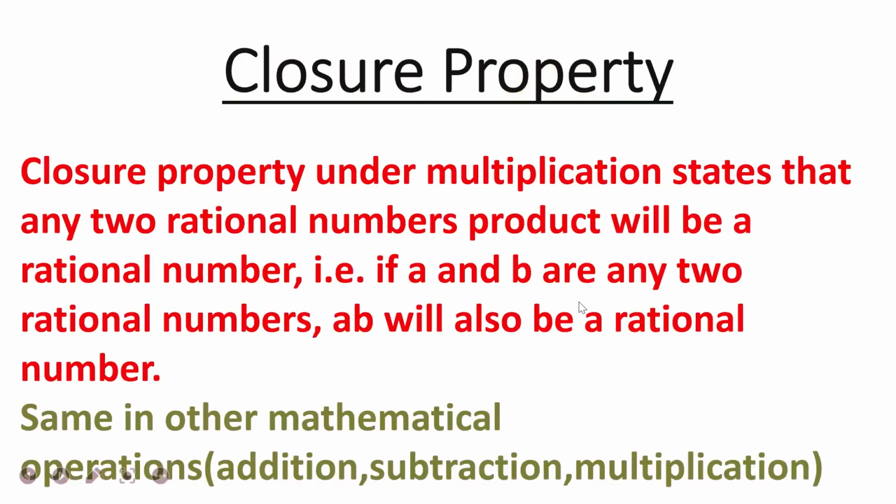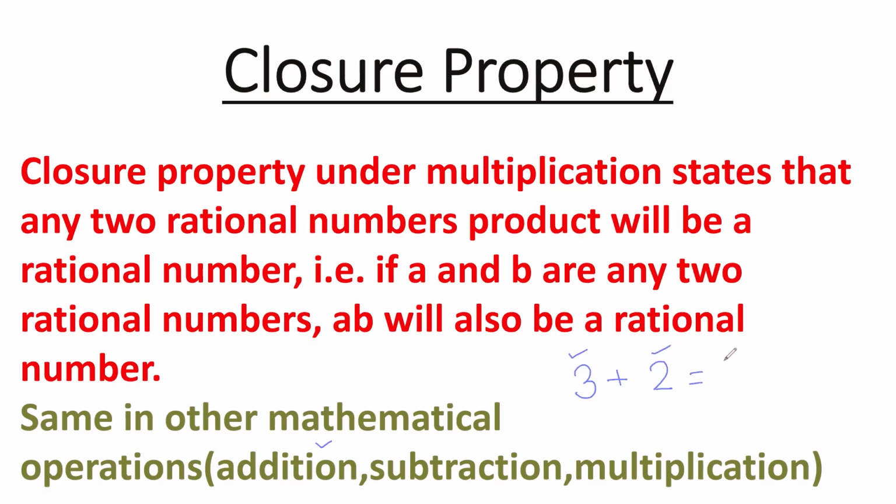Closure property. Suppose I'm considering whole numbers. I'll elaborate it so that you can understand. Suppose I'm taking whole numbers, 3 and 2, and I want to apply a mathematical operation over here, the addition operation. So if I'm doing 3 plus 2, 3 is a whole number, 2 is a whole number.